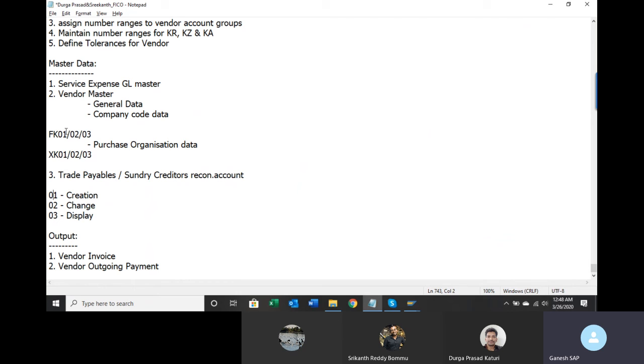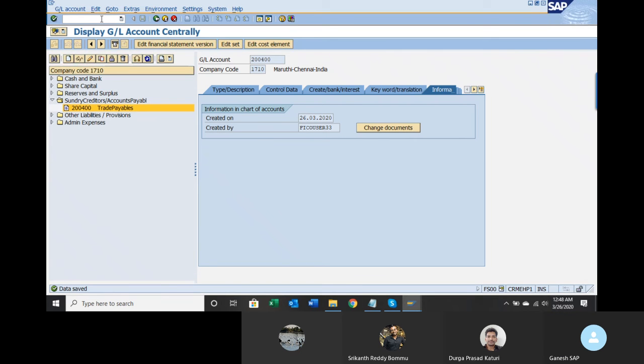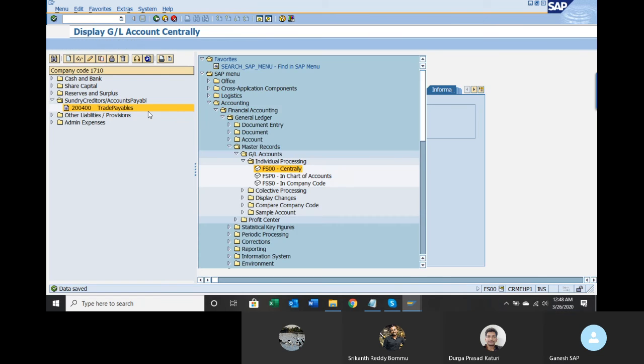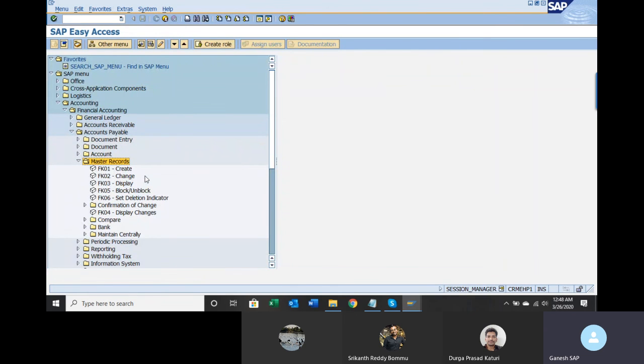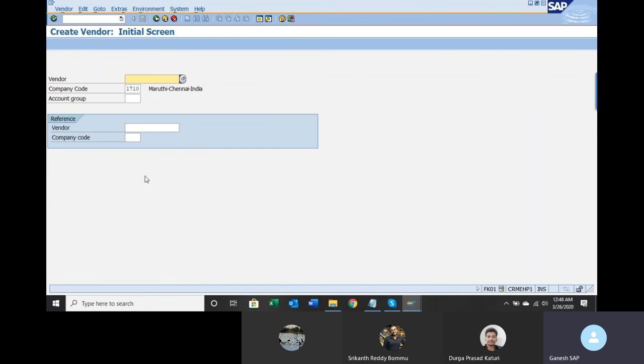Let us create one vendor using FK01 and one vendor using XK01. Go to the accounts payable section, master records, FK01, create. What is the group we have created? Service vendor 17, Z172. Press enter.